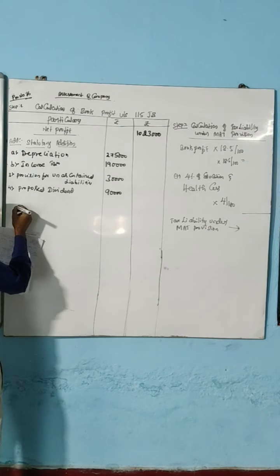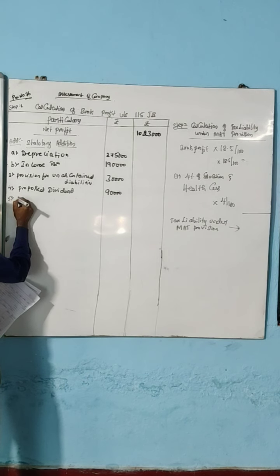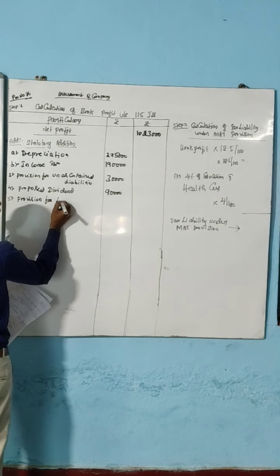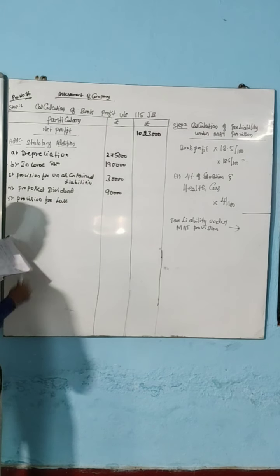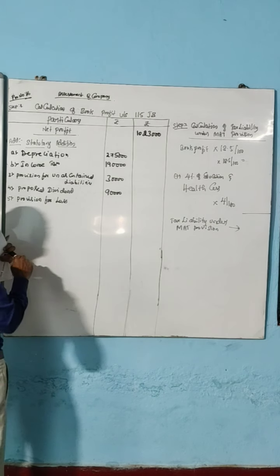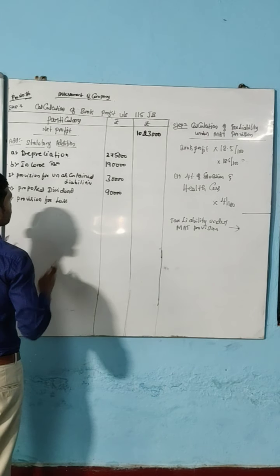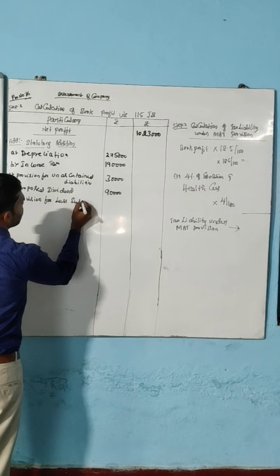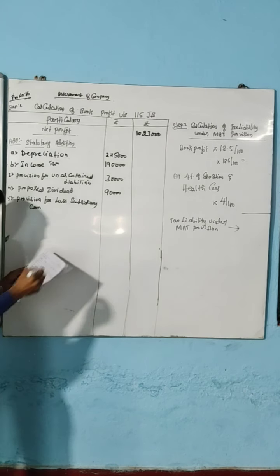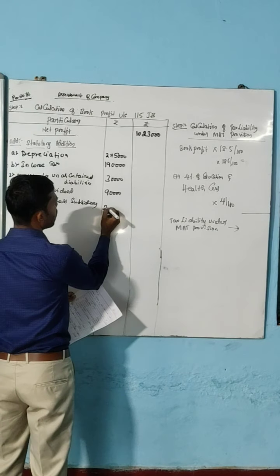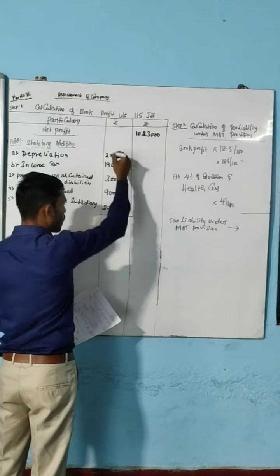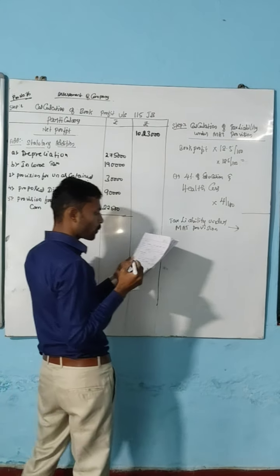Next, provision for loss of subsidiary company, amount 22,500. These are the additions.